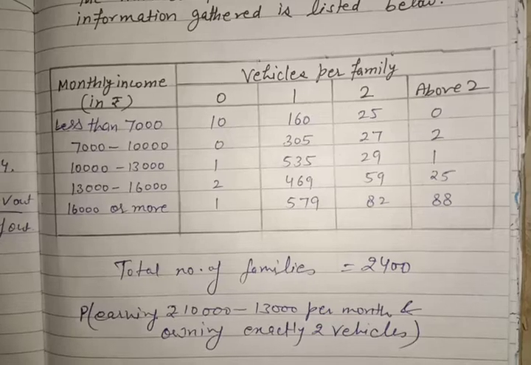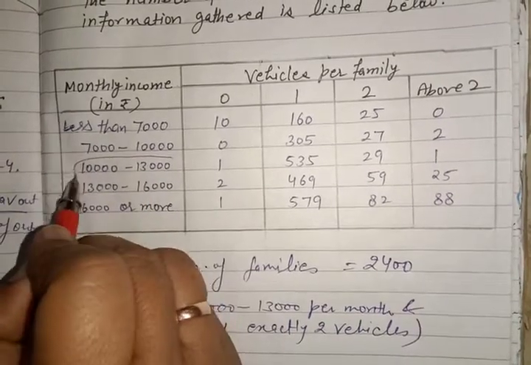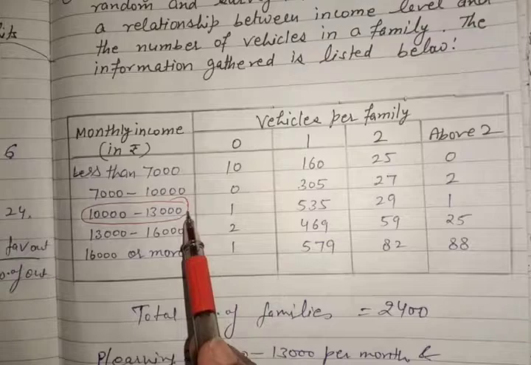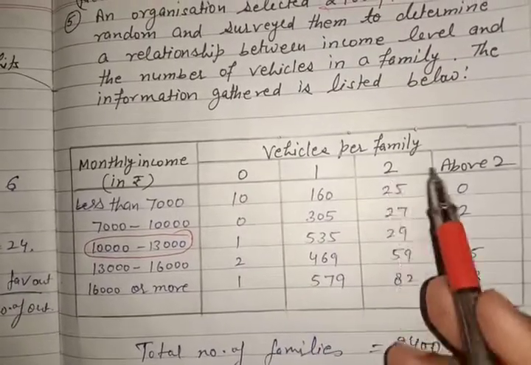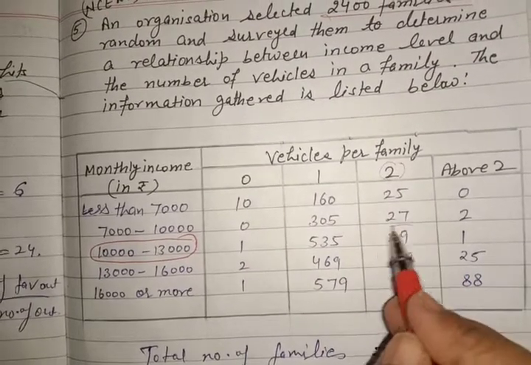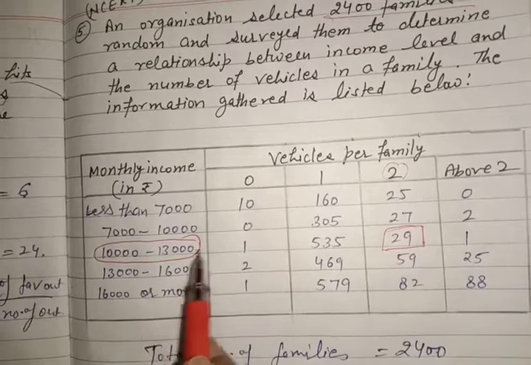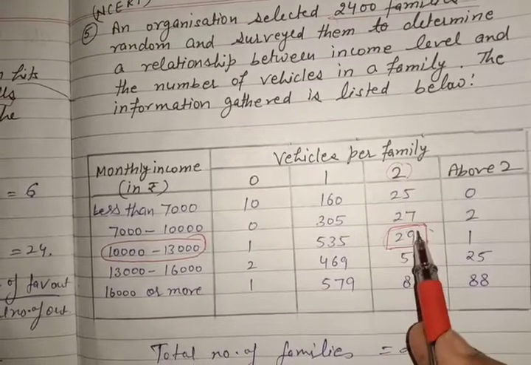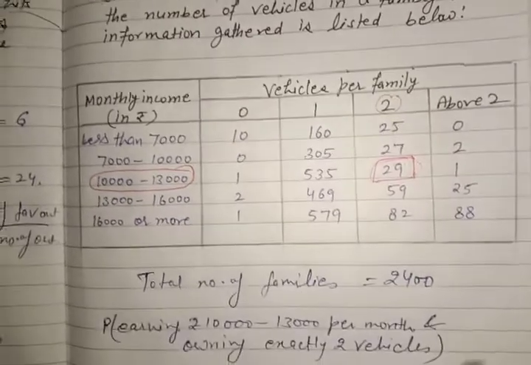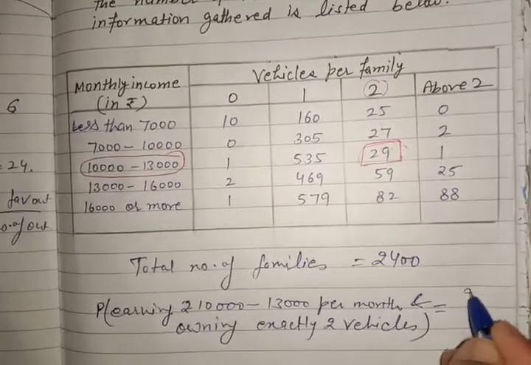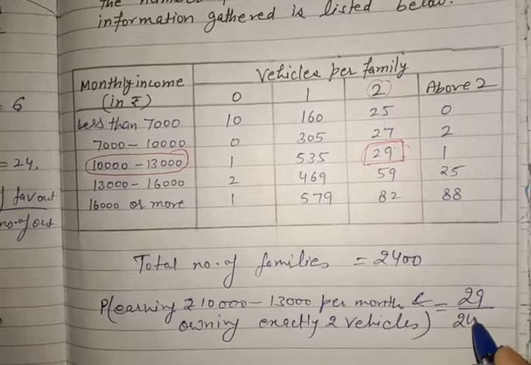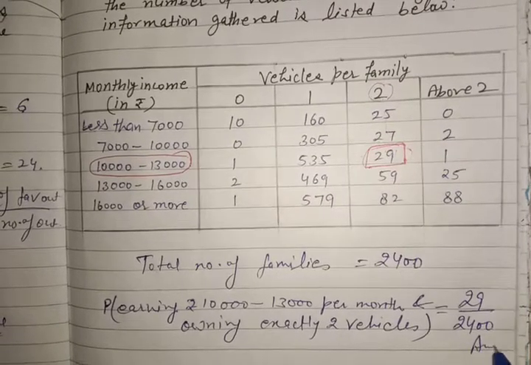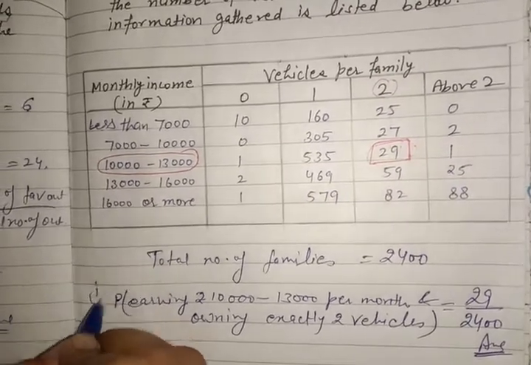How can we read this table? Earning 10,000 to 13,000 is this column, and we'll move in this column. How many vehicles? 2 vehicles. So this is our answer. This and this cross will get this 29. So favorable is 29 and total is 2400. There is no cancellation. So this is the first part answer.